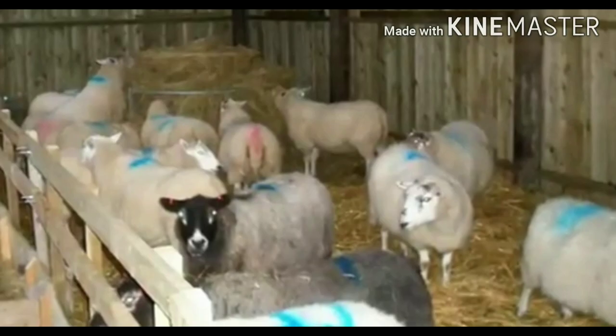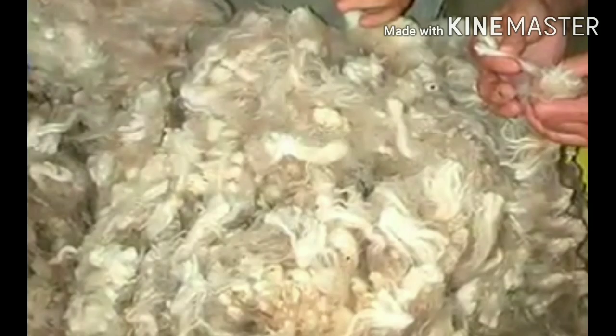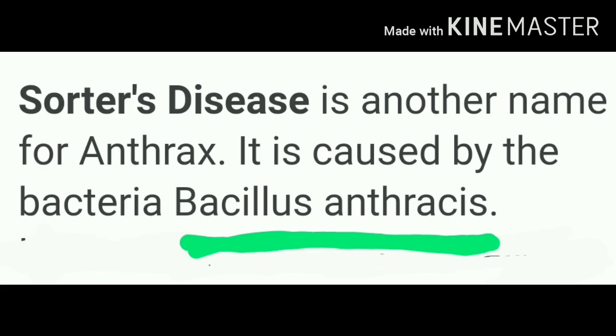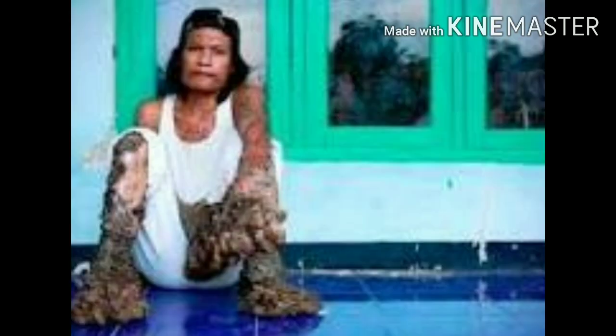Wool industry is an important source of livelihood for many people in our country. The people who do the job of sorting the fleece of sheep into fibers of different qualities are called sorters. The sorter's job is very risky because sometimes they get infected by the bacteria called anthrax, which cause a deadly blood disease called sorter's disease.